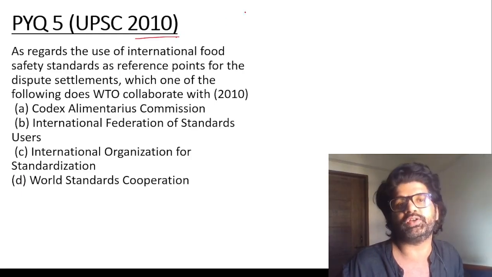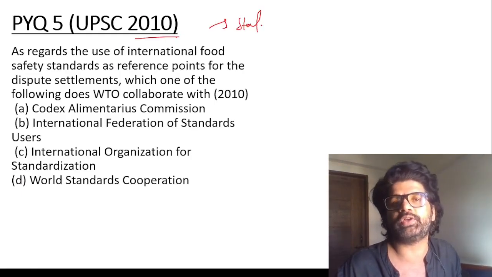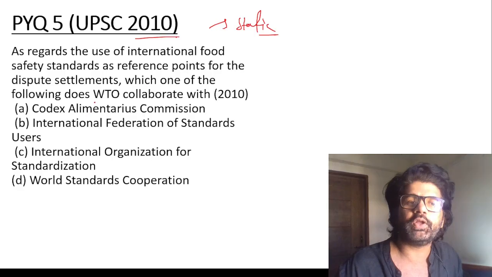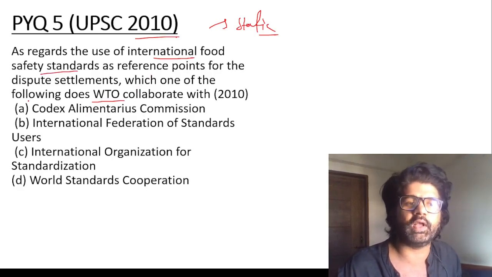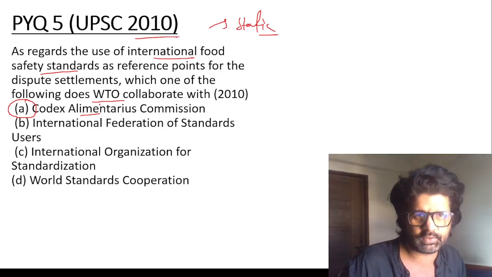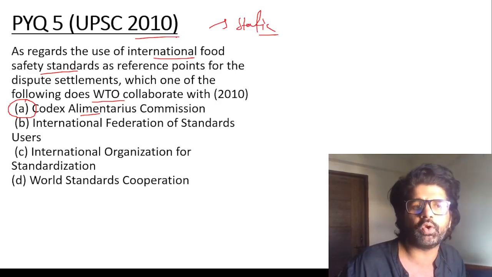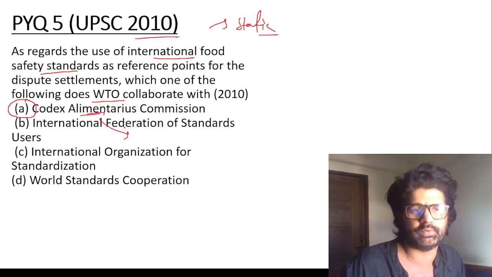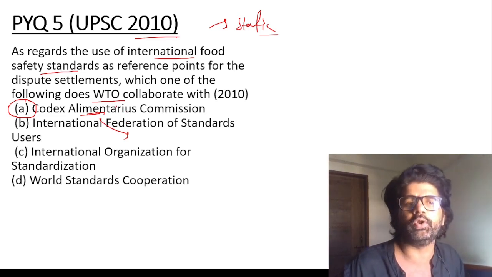PYQ5 UPSC 2010. Now you have to use your static knowledge here. The WTO collaborates with somebody to set international food standards, and that is known as the Codex Alimentarius Commission. They set up and collaborate with them as reference points. Which one of the following does WTO collaborate with? Codex Alimentarius Commission. Food. So yeah, WTO, Codex.